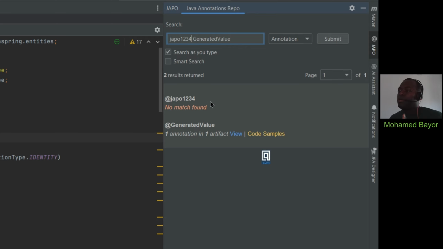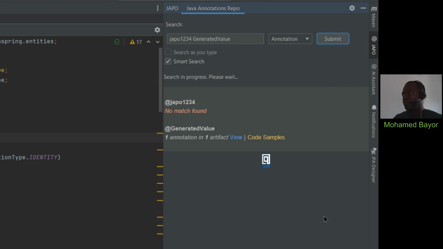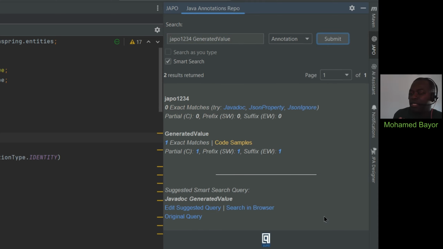Now, how would you get JAPO to consider what you entered here and provide suggestions based on that? It is simply by activating what we have here, named Smart Search. Once you check this box and click the Submit button, there is a different type of search which is performed here.